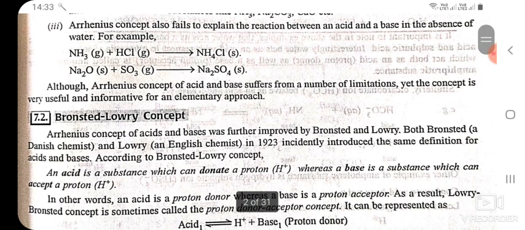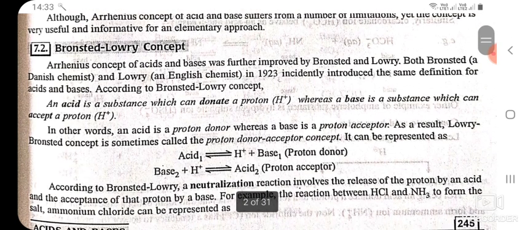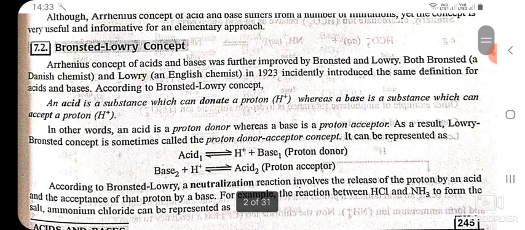Although Arrhenius concept of acid and base suffers from a number of limitations, yet the concept is very useful and informative for an elementary approach. Bronsted-Lowry concept. Arrhenius concept of acids and bases was further improved by Bronsted and Lowry. Both Bronsted, a Danish chemist, and Lowry, an English chemist, in 1923 independently introduced the new definition for acids and bases.